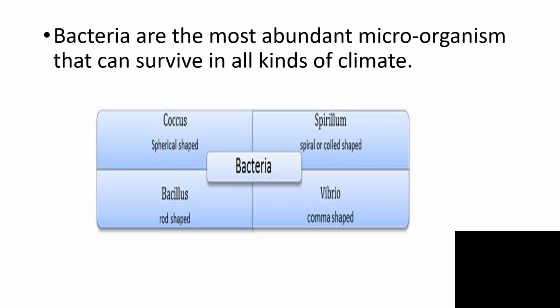Based on the shape of bacteria, it can be divided into 4 groups. They are coccus, spherical shaped, bacillus, that is rod shaped, spirillum, that is spiral shaped, Vibrio, that is comma shaped.